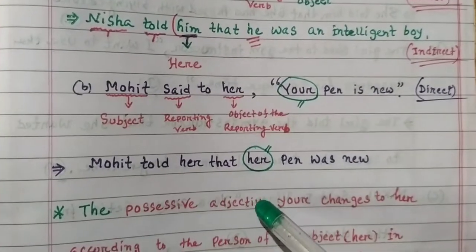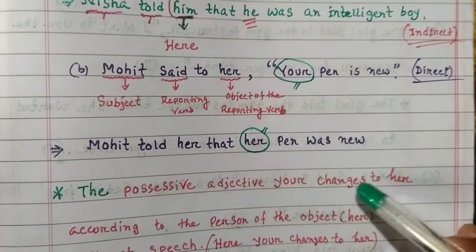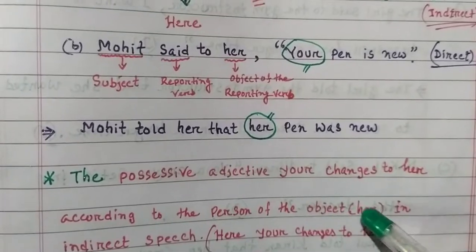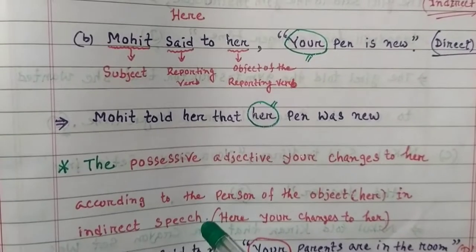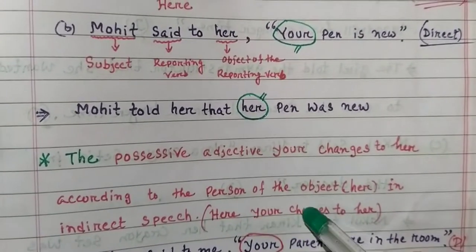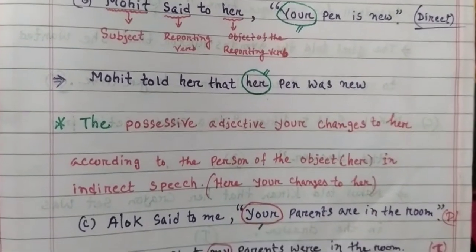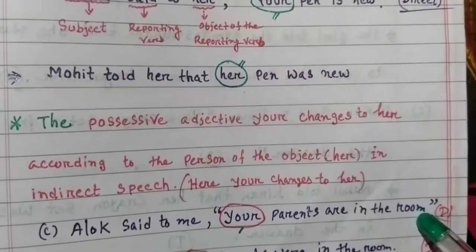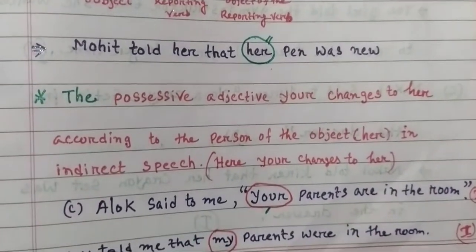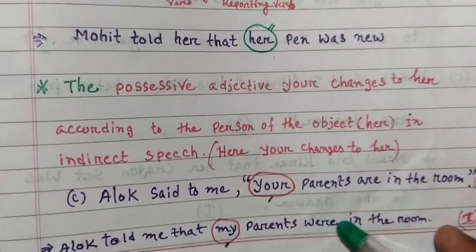Next, the possessive adjective your also changes to her according to the person of the object her. So according to the person of the object her, it changes in indirect speech. Here your changes to her. Next, number C. Alok said to me, your parents are in the room. So in the indirect speech, Alok told me that my parents were in the room, your changes into my.